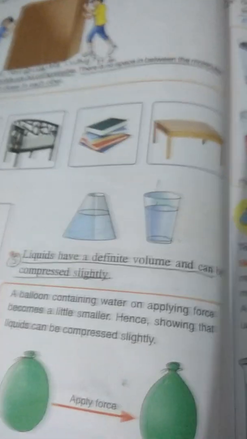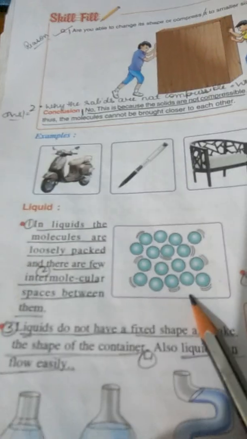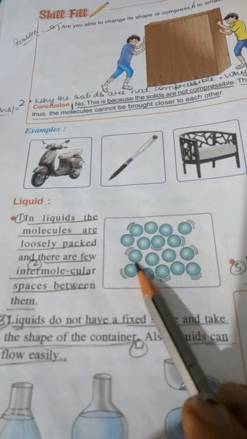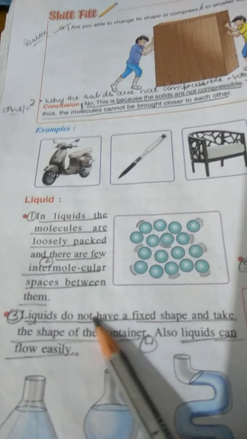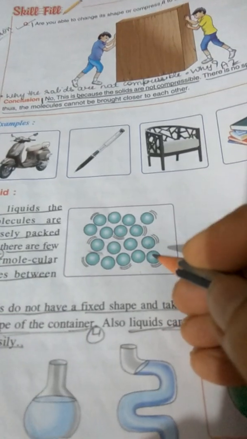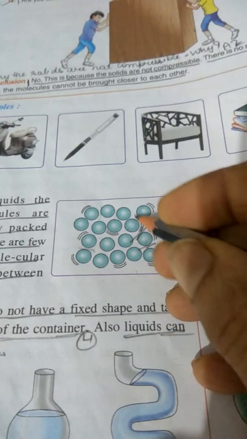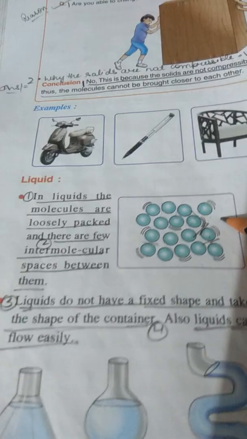Today I will take the next state of matter, liquids. In liquids, the molecules are loosely packed. They are far from one another compared to solids. The space between two molecules, the intermolecular space, is present between them.